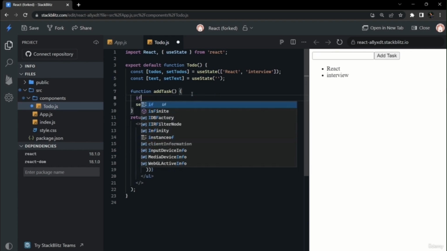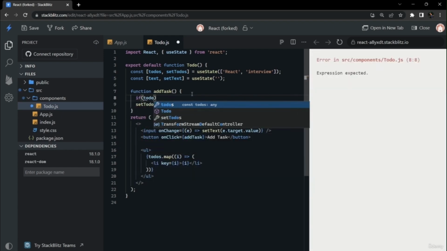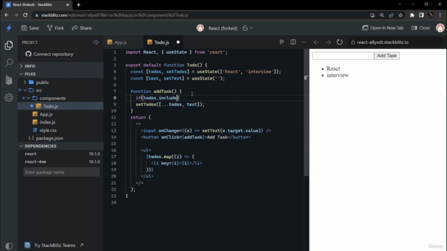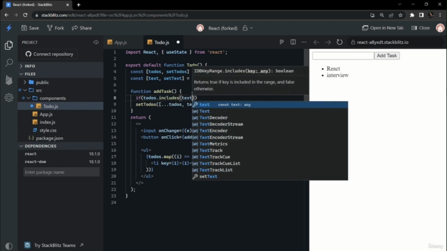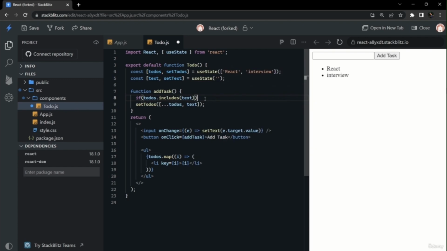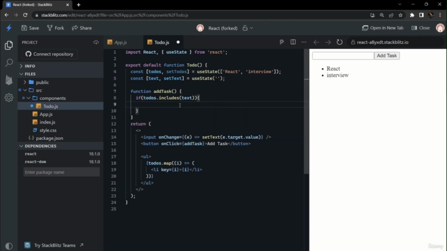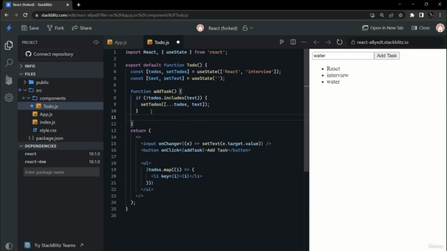Now we have to implement the functionality that every task should be unique in our list. So we will apply a condition to check if our list contains the text that the user has entered. If the text the user has entered is not included in that list, only then we will set the todos with the updated text. Like if we have added water, we can't add water more than once. If we add water again, it will check that water is already included in the list, so it will not add water again. So our list will always be unique.